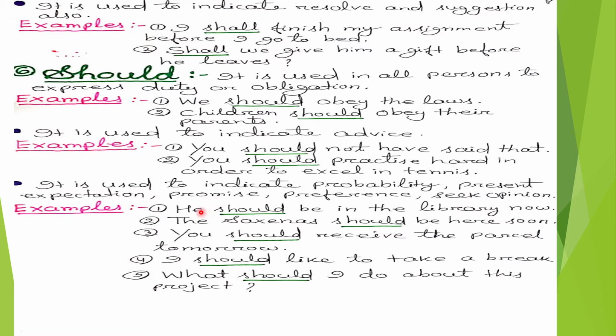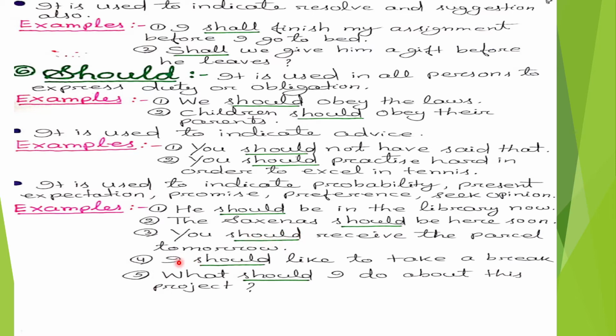Some examples are here. He should be in the library now. In this sentence, the modal auxiliary verb should is used to indicate probability. Second example, the successors should be here soon. In this sentence, the modal auxiliary verb should is used to indicate present expectation. Third sentence, you should receive the parcel tomorrow. In this sentence, should is used to express the promise.